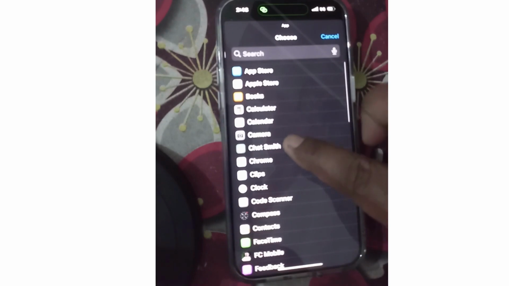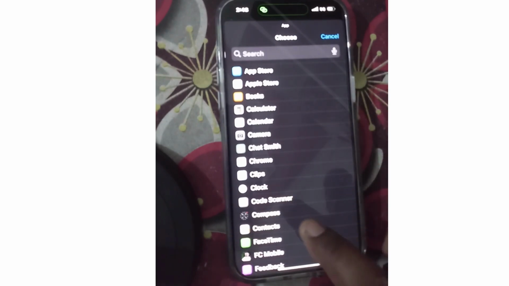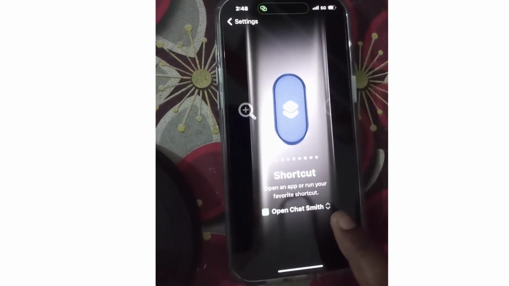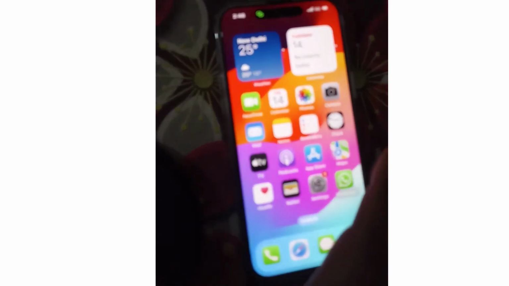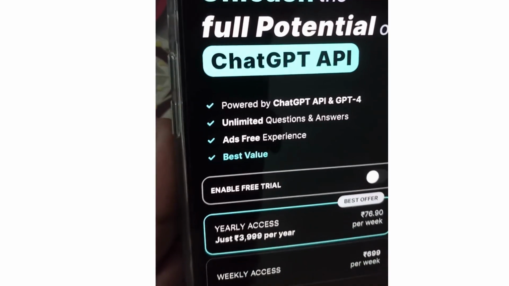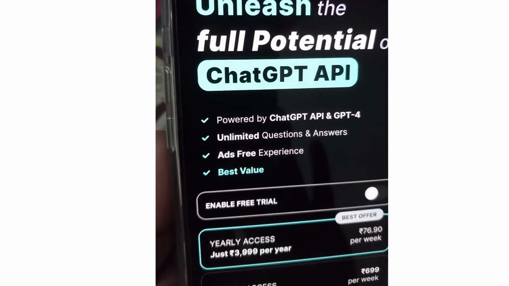First tap on open app and here select Chat Smith, which you have earlier downloaded, and now ChatGPT added to action button. Now go to your action button and press it. ChatGPT will automatically launch through action button and you will quick access.